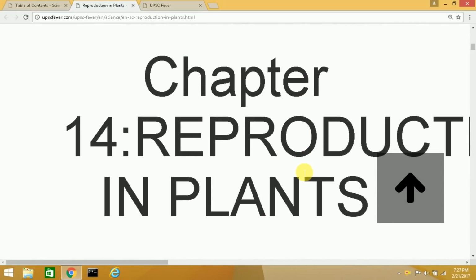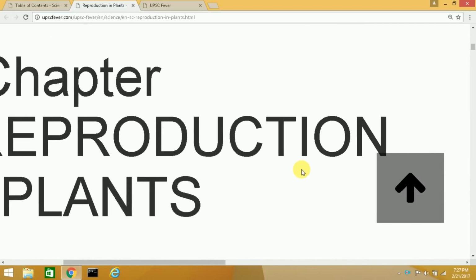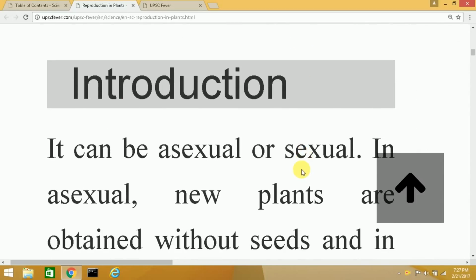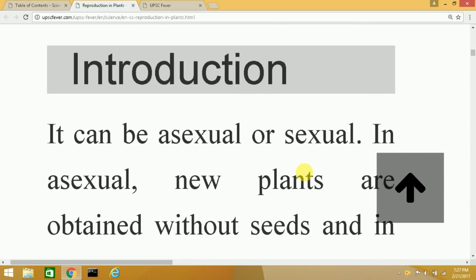Right, so in this chapter, we are seeing reproduction in plants. The first module is introduction. Reproduction in plants takes place either in the sexual manner or the asexual manner. The sexual manner of reproduction was seen in the previous videos, where the male gametes and the female gametes, which are present in the flower, fuse together to form the zygote and then the embryo, and this further forms the seed. So the embryo is present inside the seed, and this is how sexual reproduction takes place.